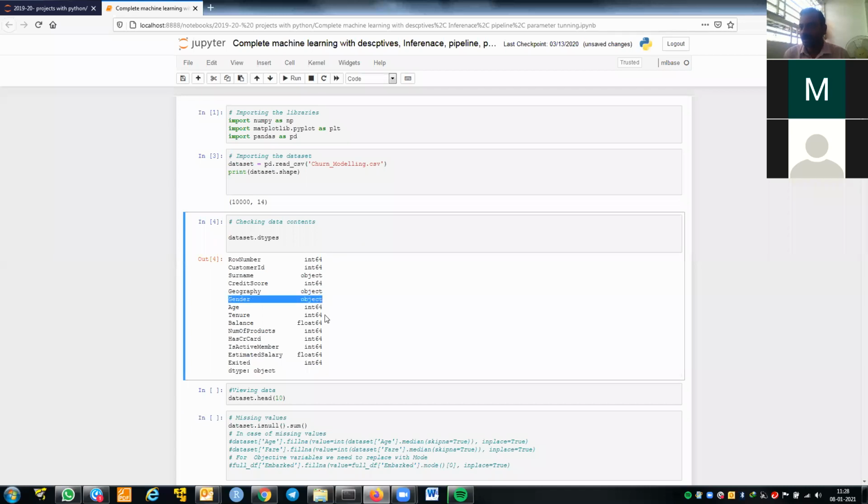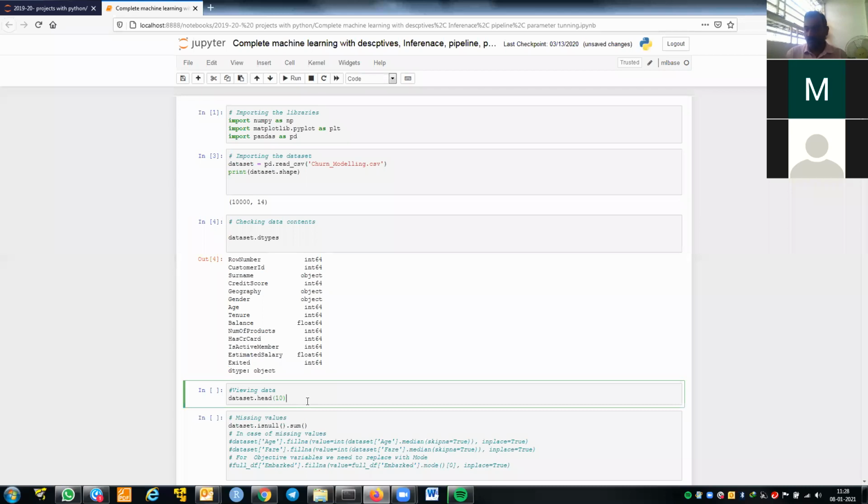Gender is a string, that's why an object, a categorical variable. Age is an integer variable, tenure is an integer variable, balance is float because it has decimals, and exited, whether the customer left, also came as integer, but we could make this a float or object. But as there are only two categories, it's okay even if you don't change it, because when you are working with more than two categories, then you need to change it.